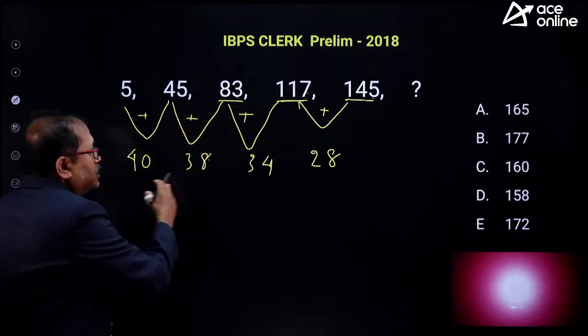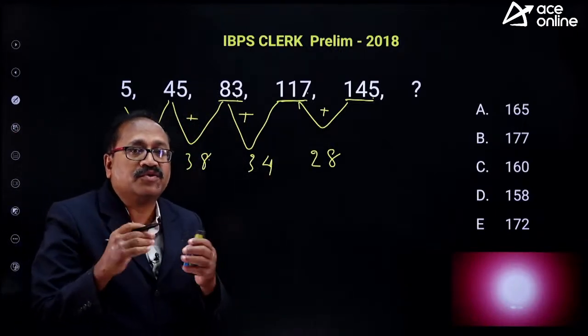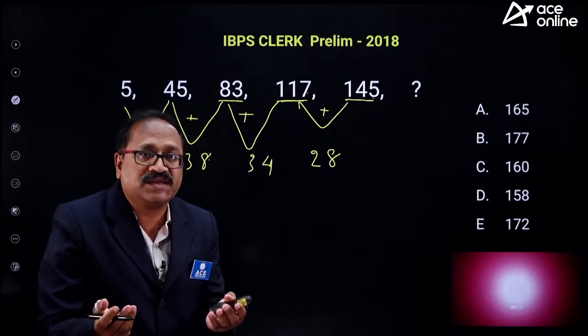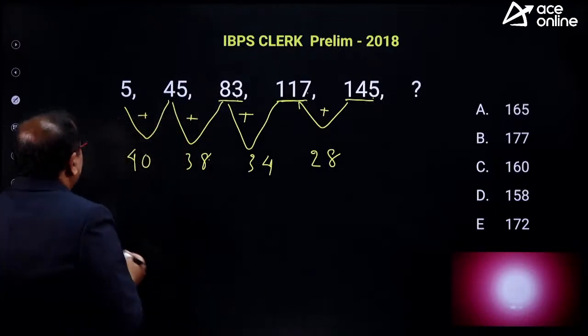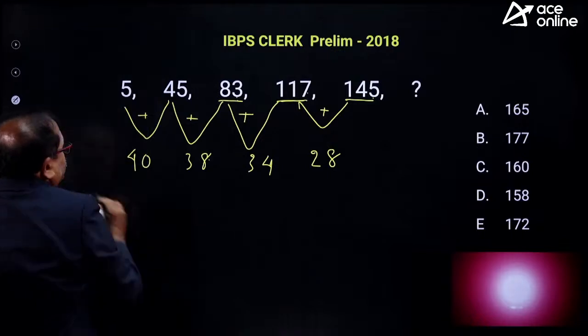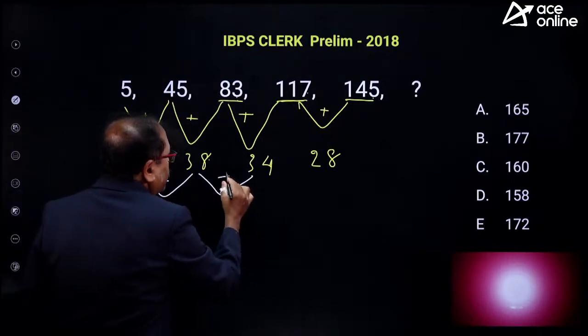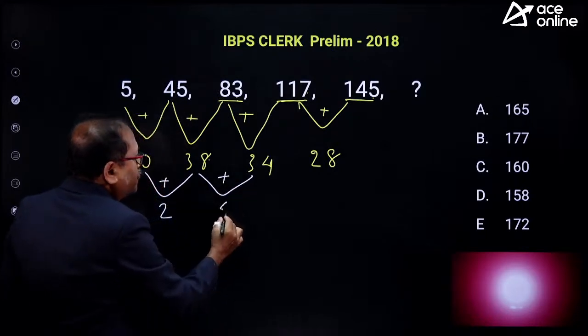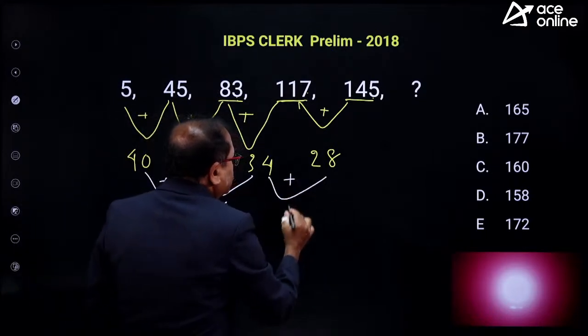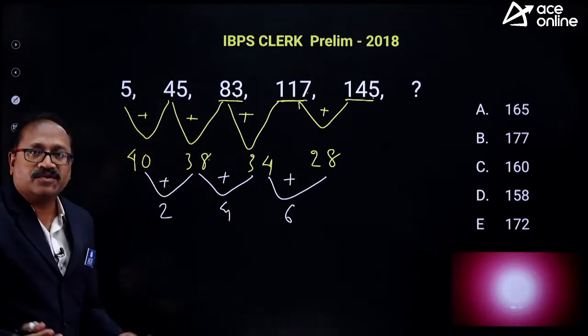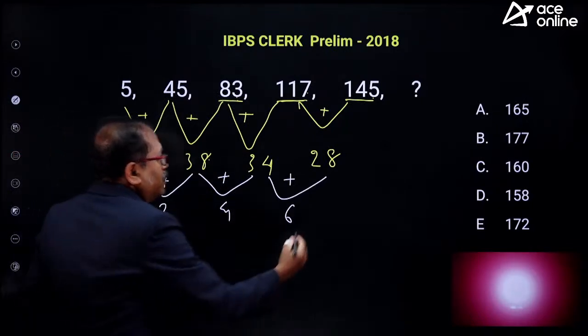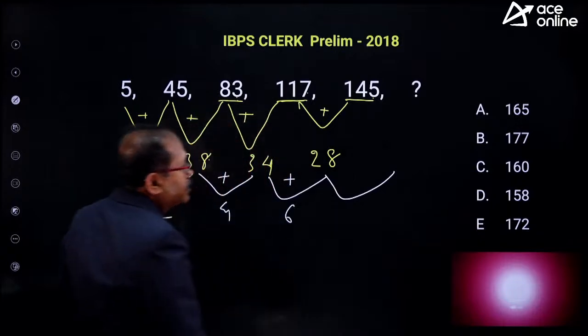So अब what is the relation on this? Clearly relation तो instantly नहीं मालूम चल रहा है. Instantly. Then हम क्या करेंगे? So take the difference of difference here. So when you take the difference of difference, here I notice that plus 2, here I notice that plus 4, here I notice that plus 6. Yes, my friends, you got it? Chali. So, what should be the difference from here to here?